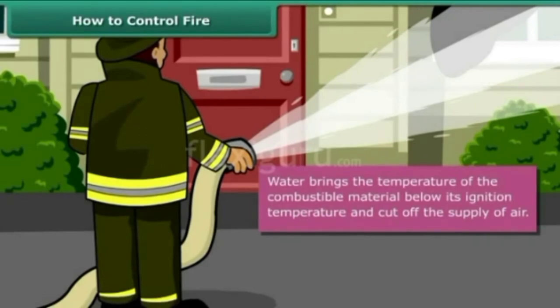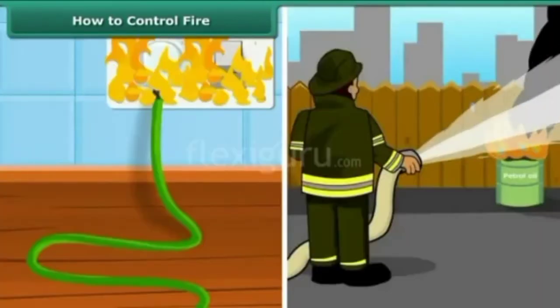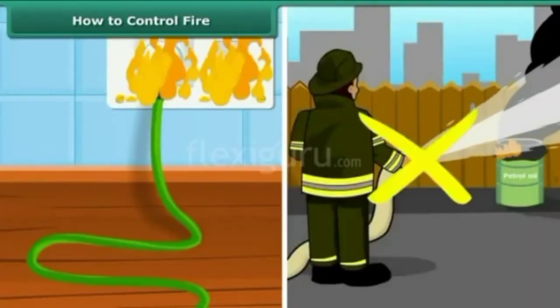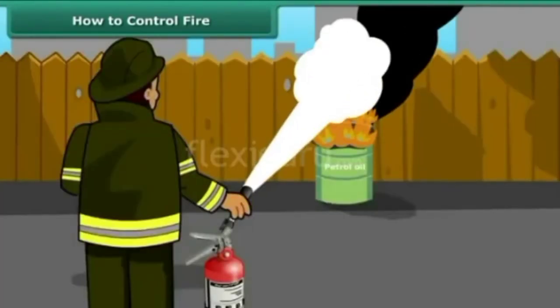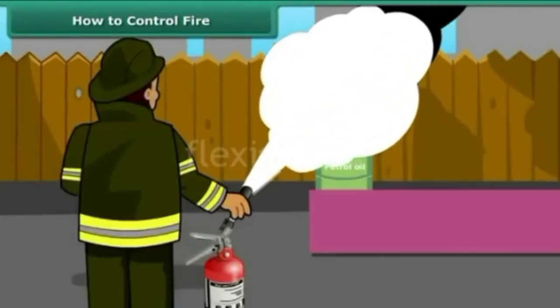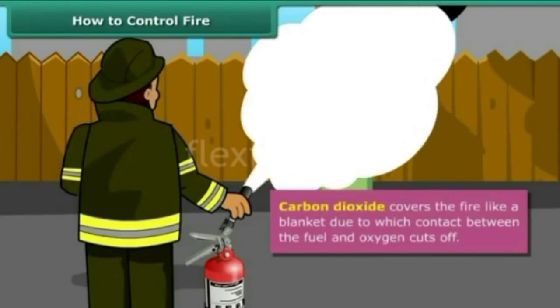temperature and cuts off the supply of air, and it is not always suitable for electrical equipment and also for oil fire accidents. At that time we can use carbon dioxide as a fire extinguisher. Actually, this carbon dioxide is heavier than oxygen and it covers a fire like a blanket, due to which contact between the fuel and oxygen can be cut off.